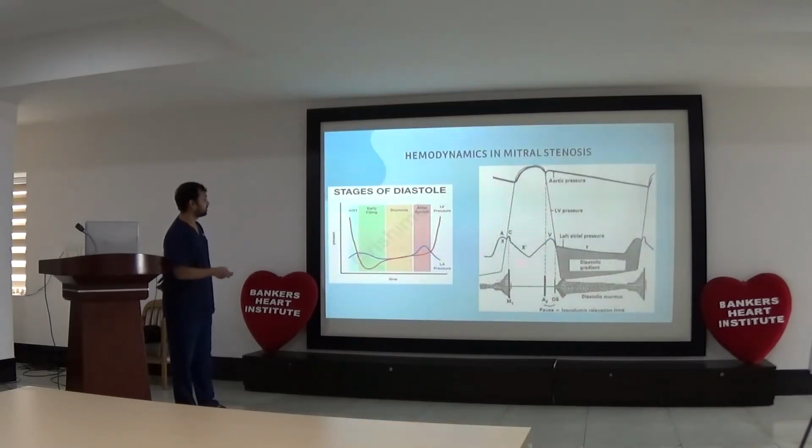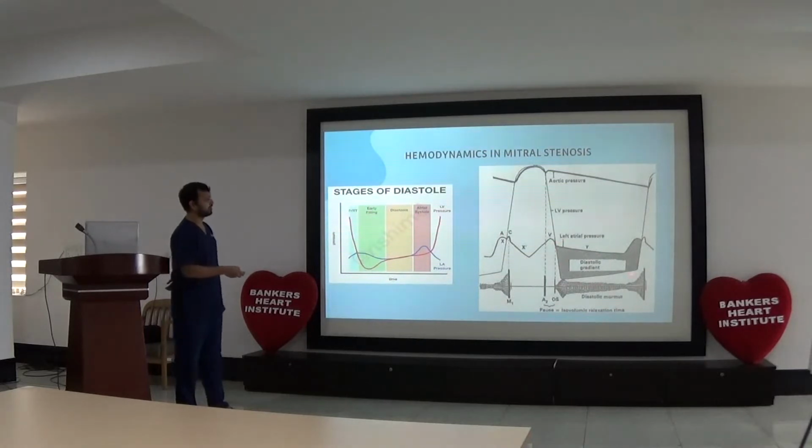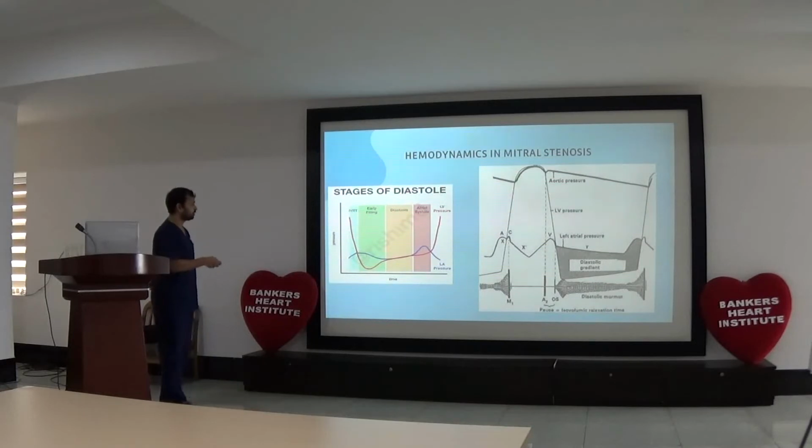In mitral stenosis, there is a persistent diastolic gradient between LA and LV, so that in the phase of diastasis also there is a persistent diastolic gradient, which is responsible for the diastolic flow murmur across the valve.